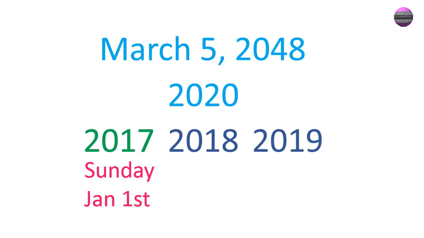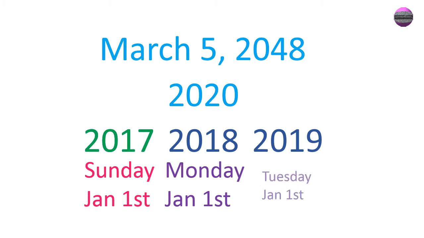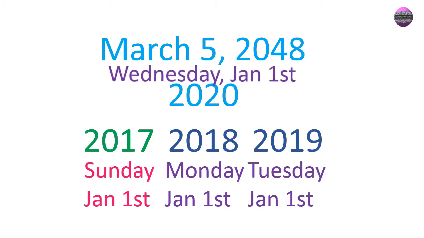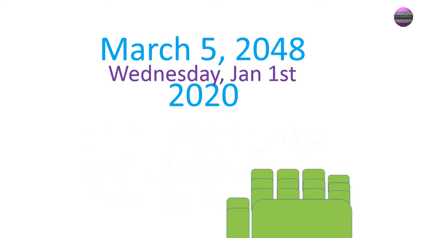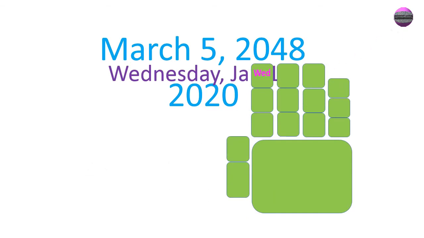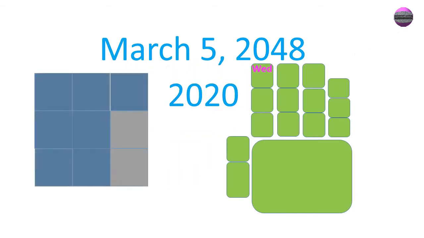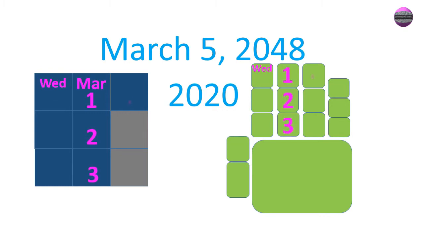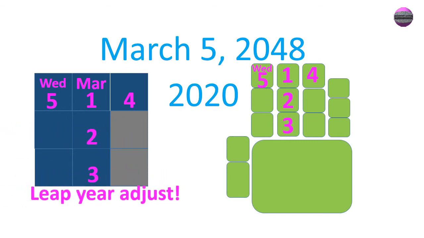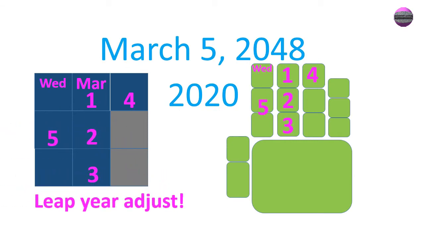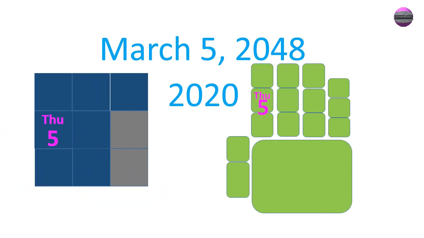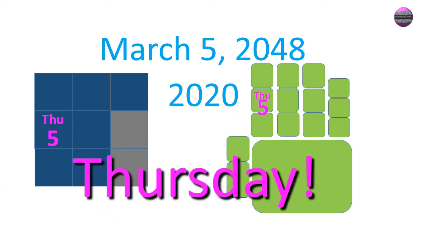2017 begins on Sunday, so 2018 on Monday, 2019 on Tuesday, and then 2020 on Wednesday. Then 1, 2, 3. March gets the first joint part of the middle finger and the 5 day from here. 1, 2, 3, 4, and 5. Plus a leap year additional 1 day gets Thursday.